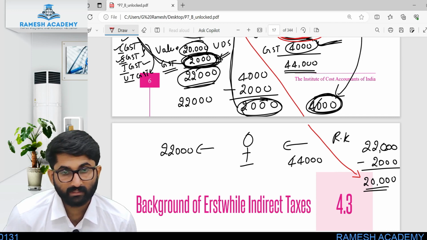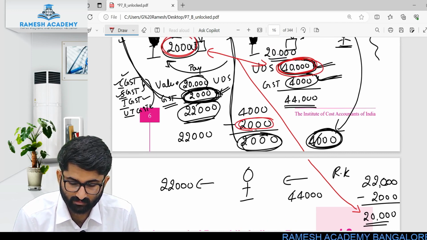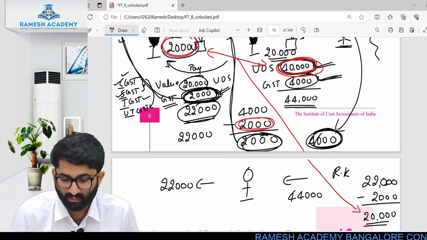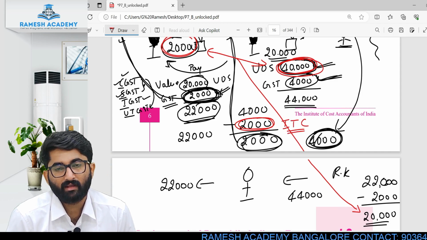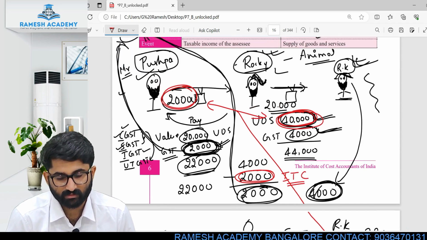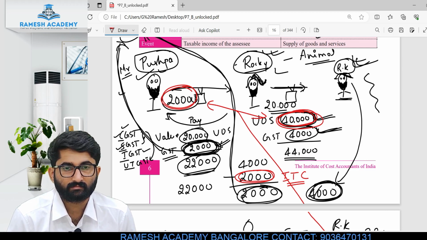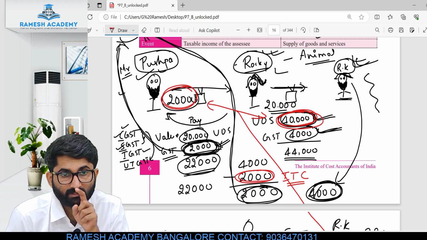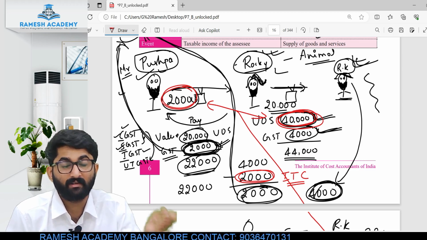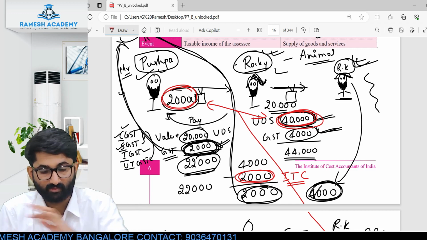So what we were discussing here is ITC. The 2,000 rupees which is deducted, that is ITC, input tax credit. So you will get input tax credit. I hope this is clear. Clear, everyone? If you are not clear with this, you have to listen to this point again. Rewind it, listen to it and come forward.